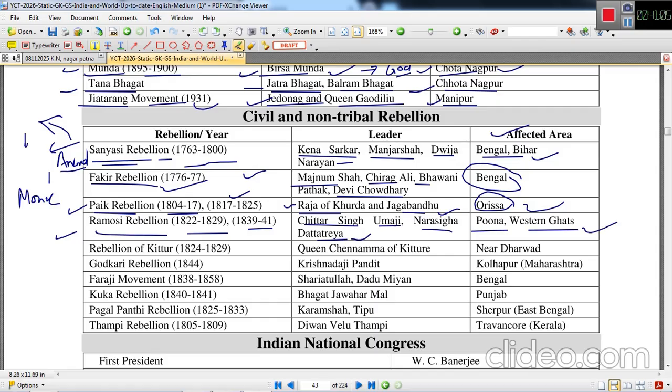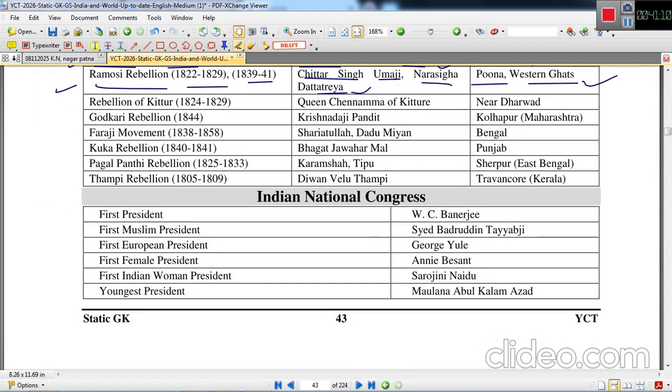These are the affected areas, Pune and Western Ghats. Rebellion of Kittur started between 1824 to 29. Queen Chennamma of Kittur was the leader. This took place near the Dharwad region of India.